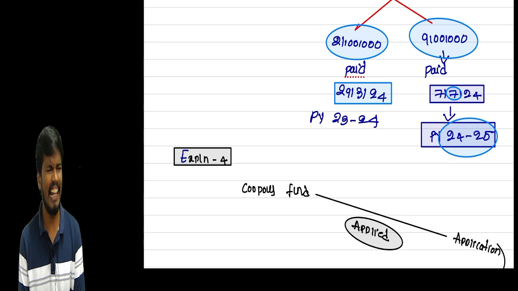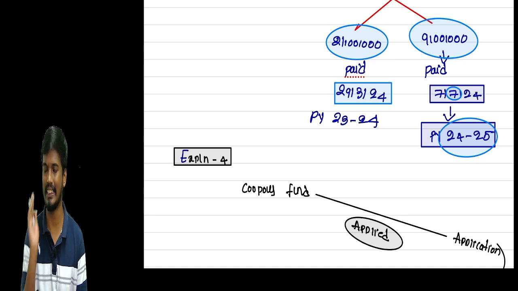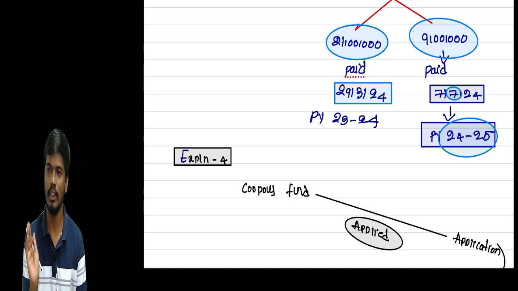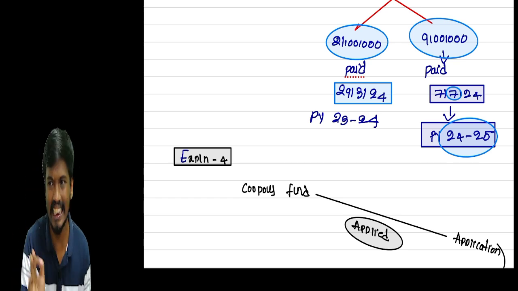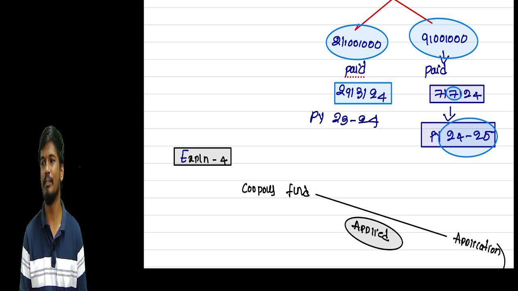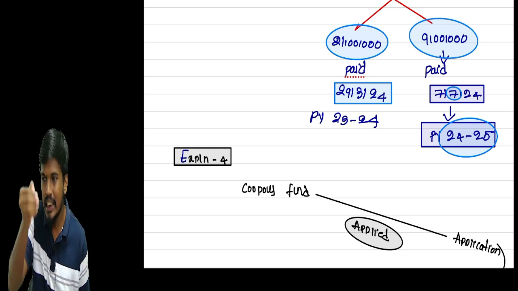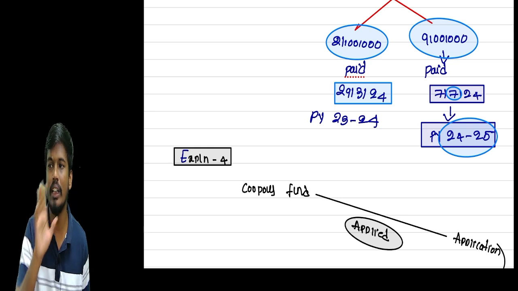So, sir, irrespective of whatever method is followed by the trust, for example, if the trust follows the mercantile system, or the cash basis, for application you need to follow the payment basis. Actual payment must happen, then only we treat it as application.